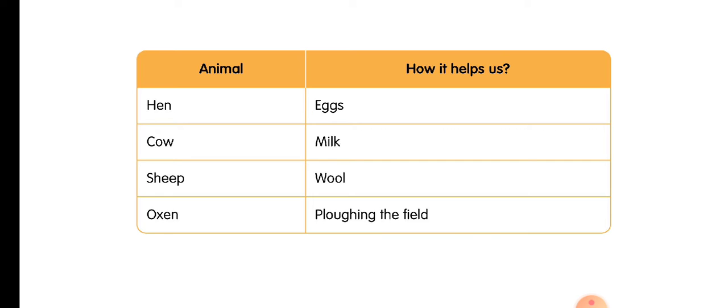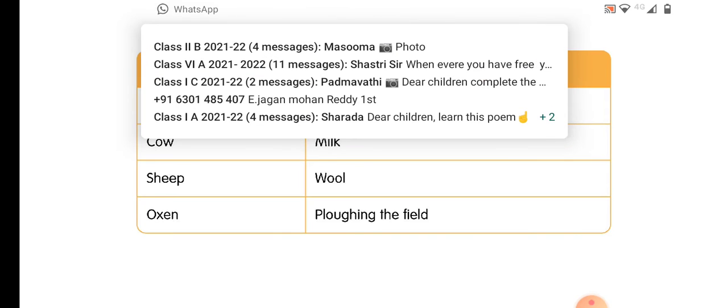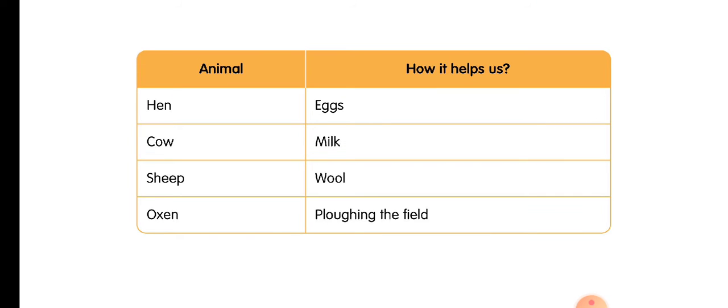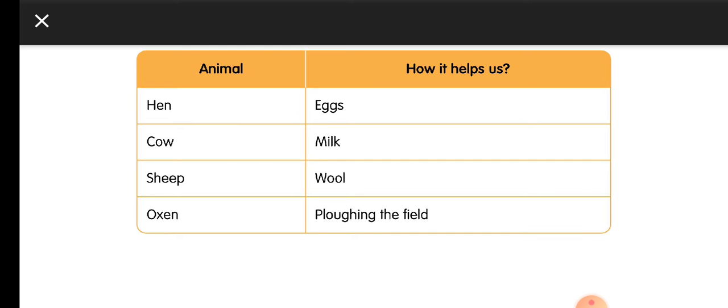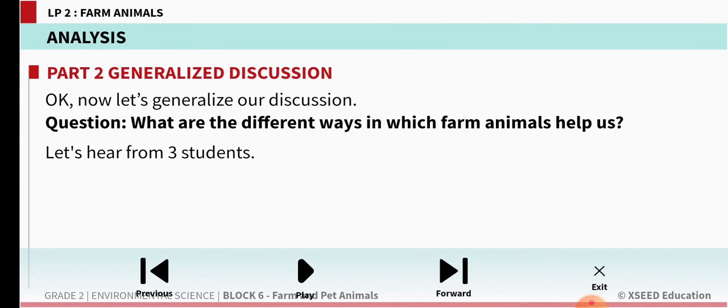So now the next part of your activity is you add up some more animals, children. At least 2 or 3 animals you add up in the animal list and you write how it helps us. For example, in the first picture you saw even a horse picture was there. You have seen some other buffalo picture. So like that you add up some more animals and you write how it helps us after the class is over. Now let us discuss what we have learned so far. What are the different ways in which farm animals help us?